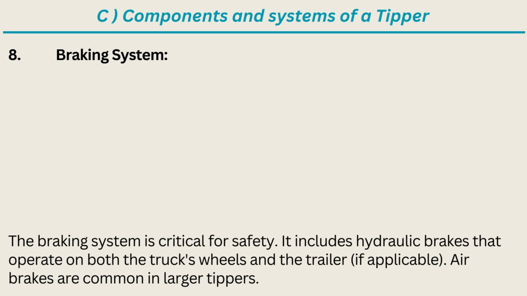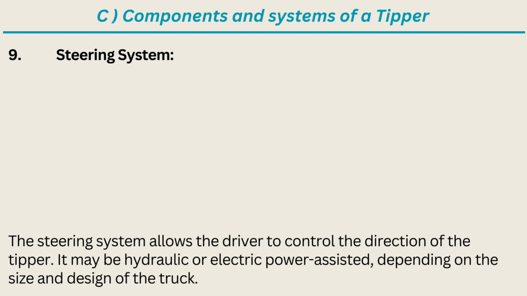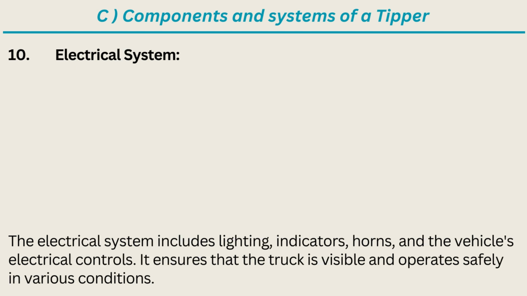8. Braking system. The braking system is critical for safety. It includes hydraulic brakes that operate on both the truck's wheels and the trailer, if applicable. Air brakes are common in larger tippers. 9. Steering system. The steering system allows the driver to control the direction of the tipper. It may be hydraulic or electric power assisted, depending on the size and design of the truck.